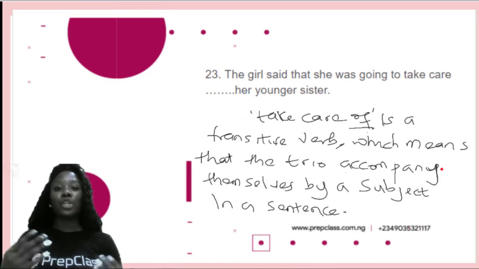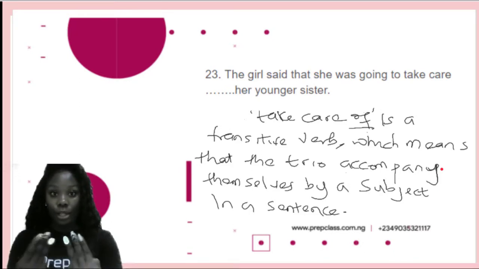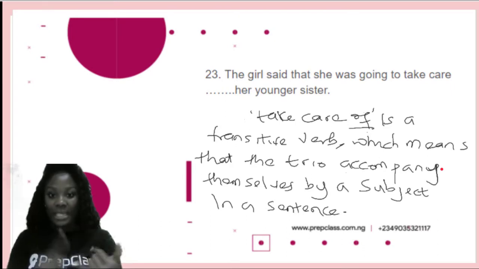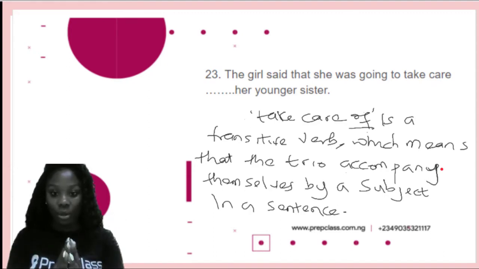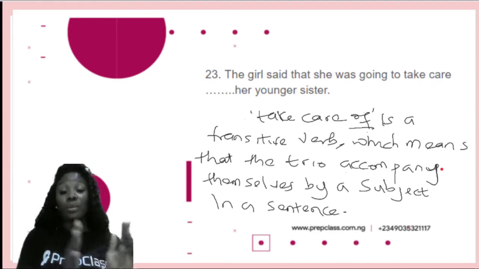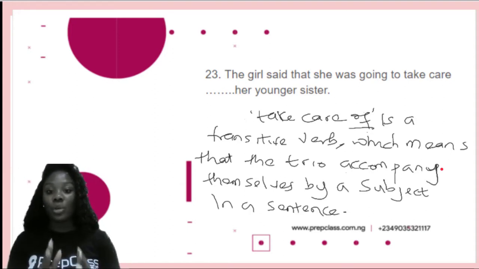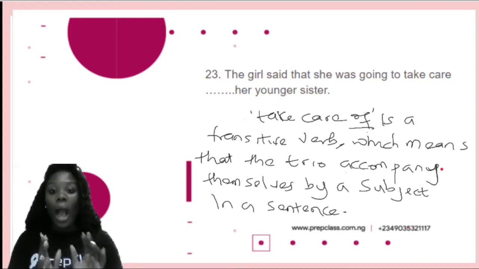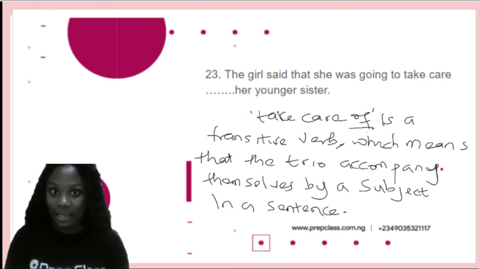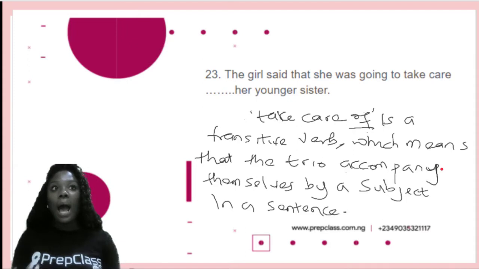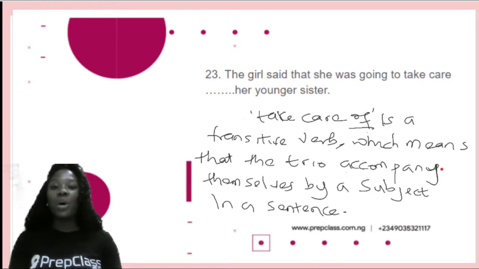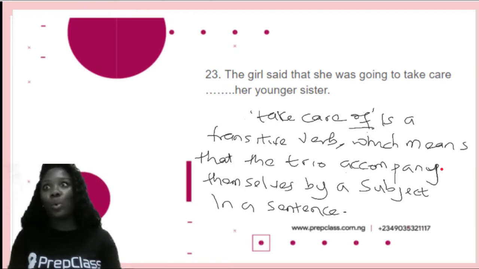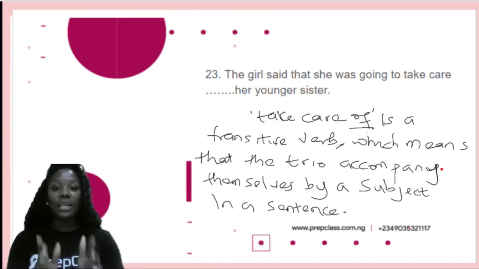It's like 3 words that usually go along, so they're always strung together. Take care of. These 3 always go together, wherever they go. So take care of is a transitive verb, which means that the trio accompany themselves with a subject in a sentence. So you cannot say, I will take care by you, I will take care in you, I will take care with you. No way. That's absurd. So the correct word is of.